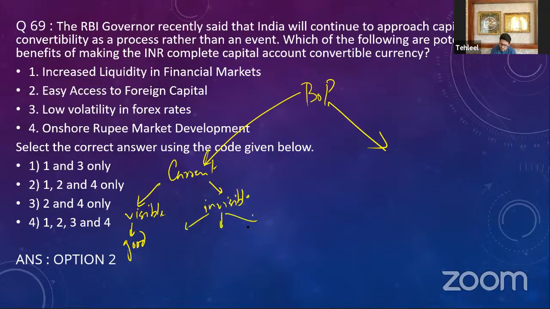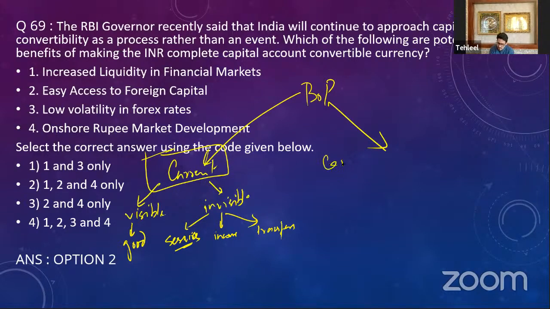In the invisible portion, you have three kinds of transactions. It can be a transaction of services, import and export of services. There can be incomes, okay? Incomes, profits and dividends, interest, etc. And then there are transfers, donations, gifts and grants. That is the invisible portion of current account. All these transactions form the part of current account.